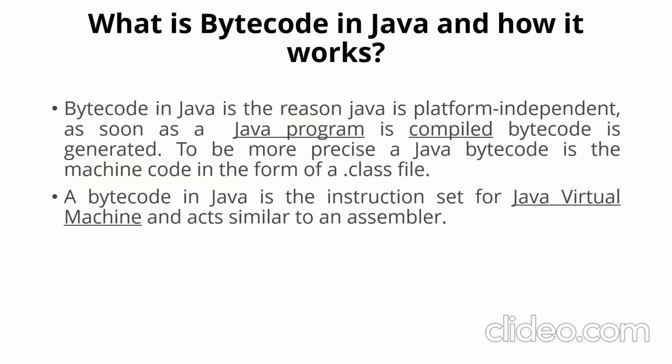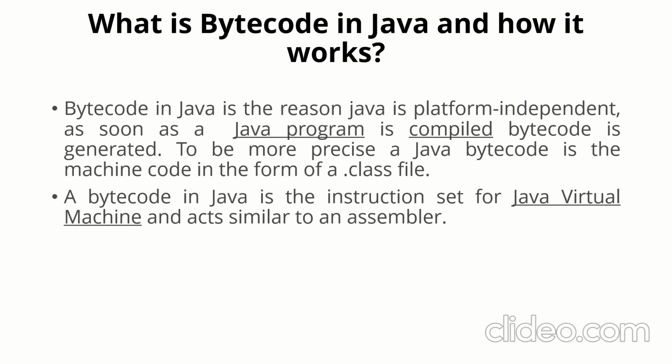Do you remember when I said Java is a platform independent language? And do you know the reason why? Because Java has bytecode. Bytecode is the main reason Java is known as a platform independent language, because as soon as we compile a Java program, a bytecode will be generated. To be more precise, a bytecode is like a machine code in the form of a .class file. The extension is .class. So when a Java program is compiled, it creates another file called a class file.